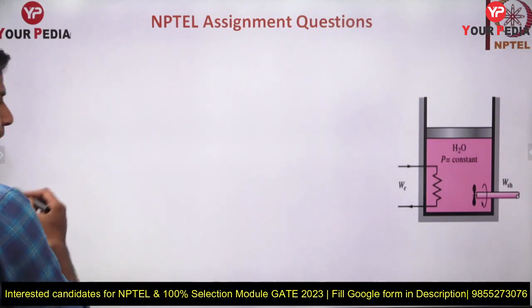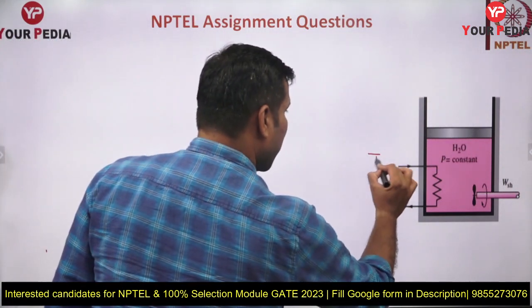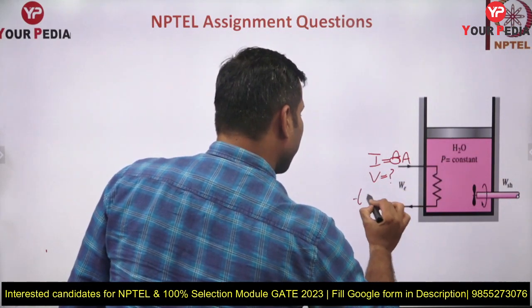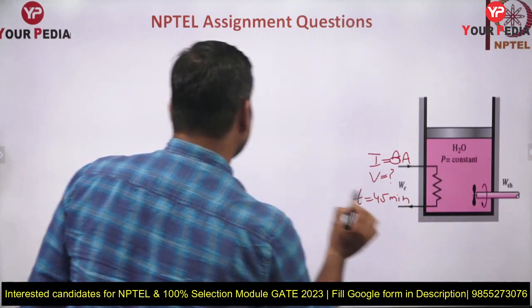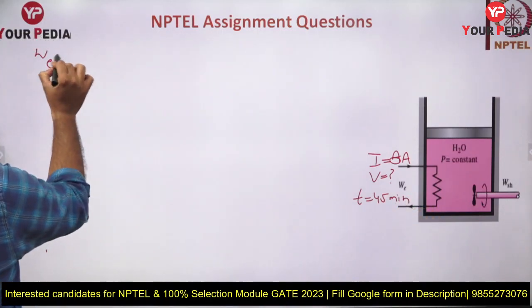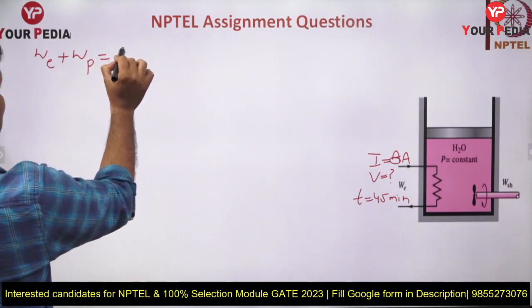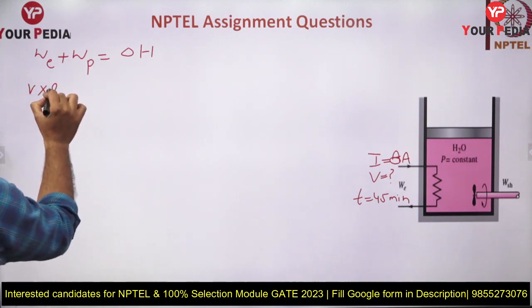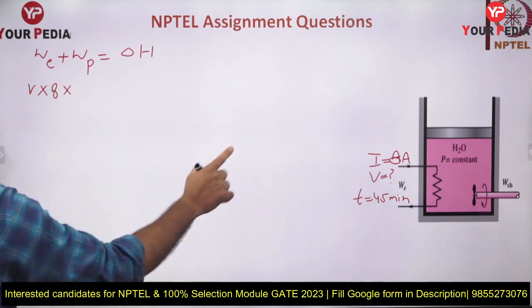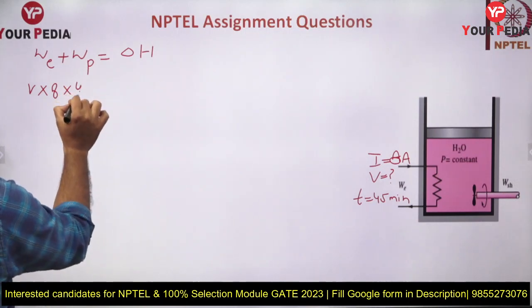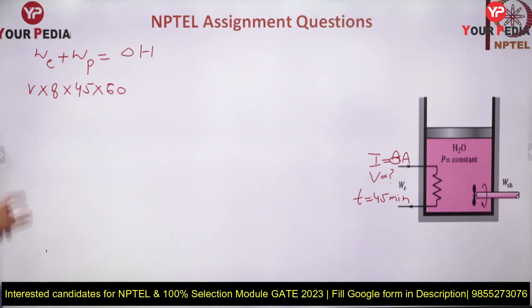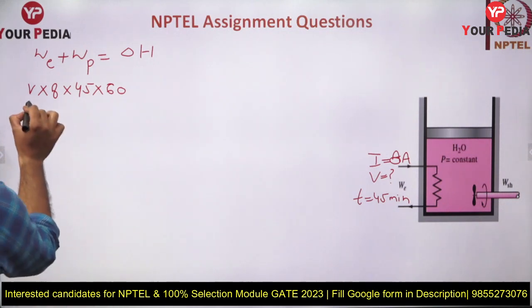Other than this, this electric work you can write as current 8 ampere, voltage we don't know, time is 45 minutes. So W electric plus W paddle wheel equal to change in enthalpy. This is how you can write. Electric work you can write as voltage into current, which is 8 ampere, into time. How much time are we giving? Time is 45 minutes, into 60. So voltage V into I into 45 into 60. In this you are going to get joules. But we need it in kilojoules, so you need to divide it by 1000.